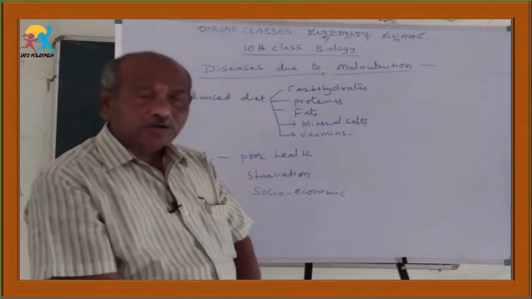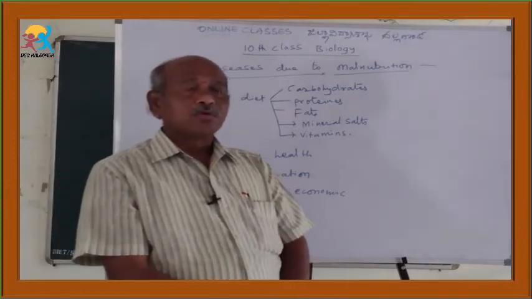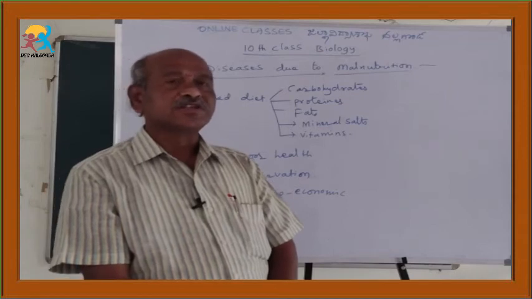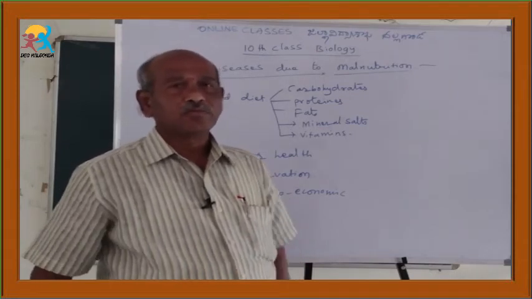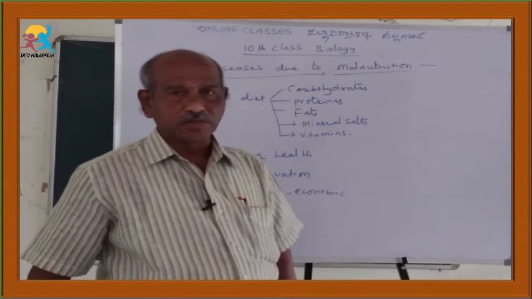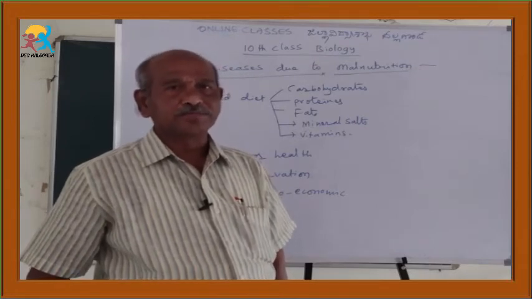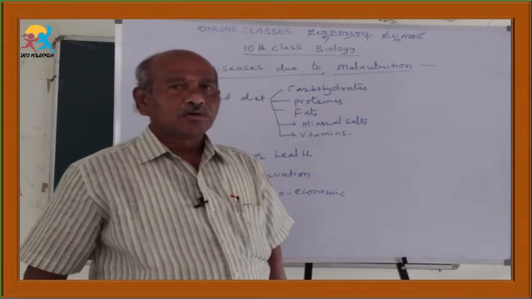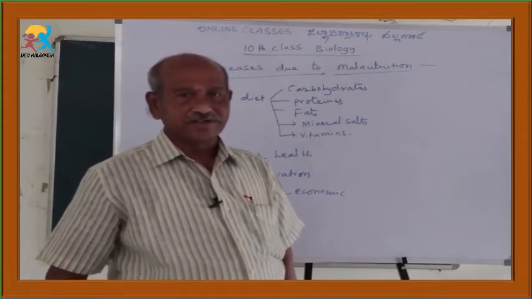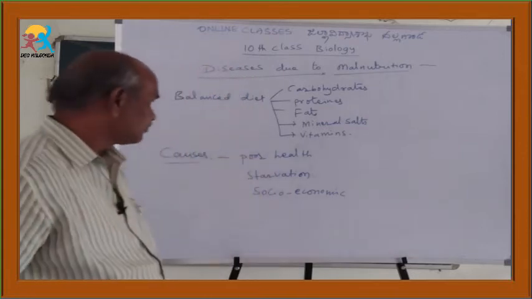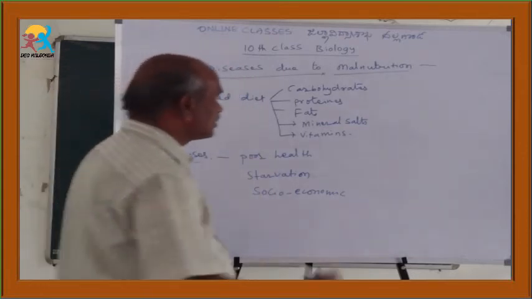So for that malnutrition, malnutrition is of three types. Some of them are protein deficiency malnutrition, protein and calorie deficiency, and calorie deficiency. Like that, these are three types. So malnutrition is of three types.